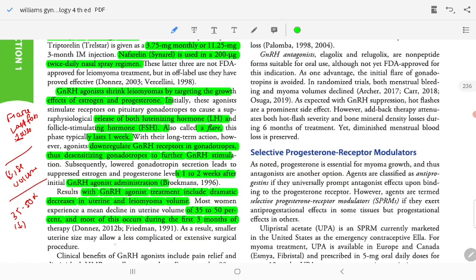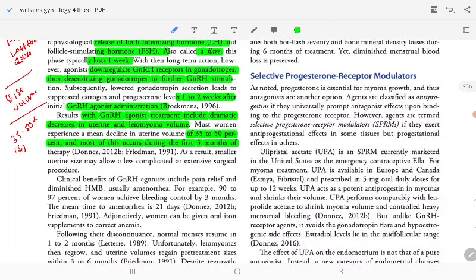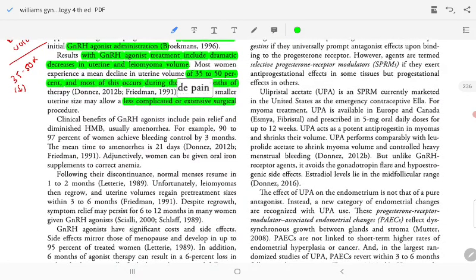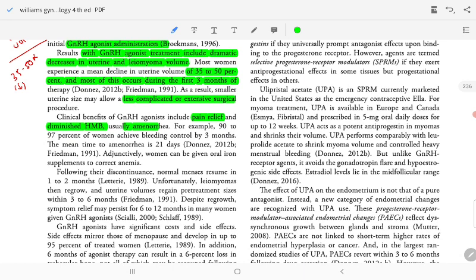As a result, smaller uterine size may also allow a less complicated, less extensive surgical procedure. Clinical benefits of GnRH agonists include pain relief and amelioration of bleeding, with amenorrhea, for example. Up to 90 percent of women achieve bleeding control by 3 months, 90 to 97%.